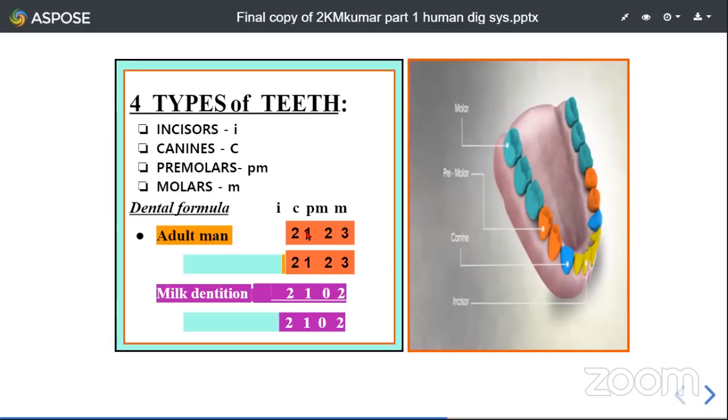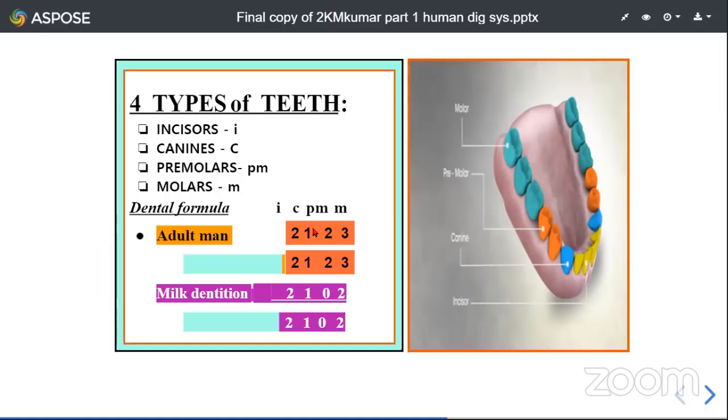Canines: in each half of the upper jaw, we have 1 canine, and in the lower jaw, we have 1 canine. Premolars: in each half of the upper jaw, we have 2 premolars, and similarly in each half of the lower jaw, 2 premolars. And in each half of the upper jaw, 3 molars are present, and in each half of the lower jaw, 3 molars are present. So in an adult man, where we see 32 teeth, this is how the dental formula is represented.